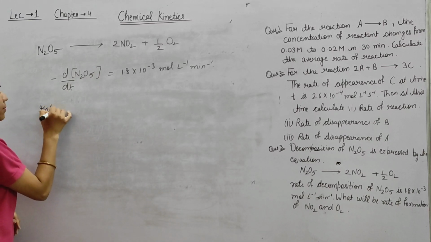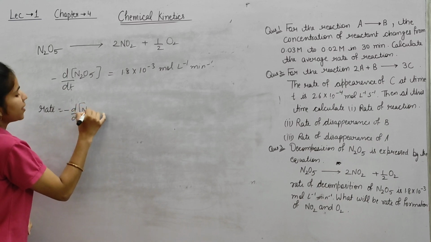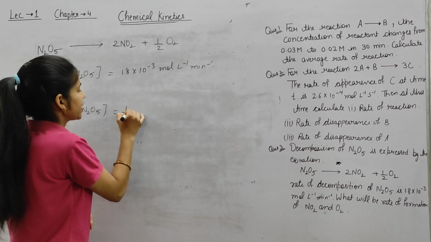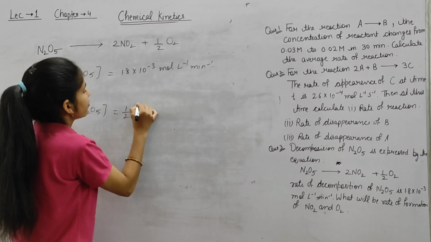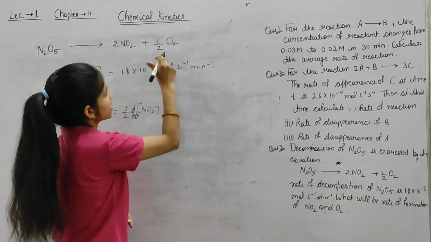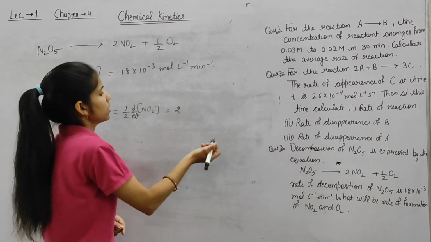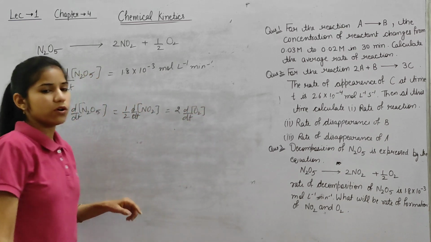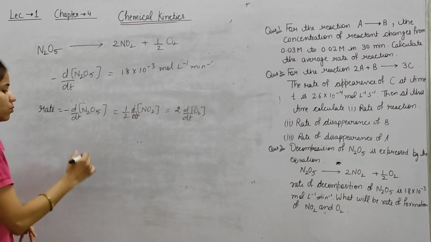So rate will be equal to minus d by dt of N2O5, which is equal to 1 by 2 d by dt of NO2, which is equal to 2 d by dt of O2. So we have to calculate this d by dt of NO2.